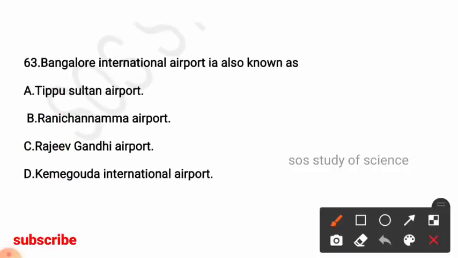Next question, Bangalore International Airport is also known as. Options: Tippu Sultan Airport, Rani Chennamma Airport, Rajiv Gandhi Airport, Kempe Gowda International Airport. So here the right answer is option D. Bangalore International Airport is also known as Kempe Gowda International Airport.